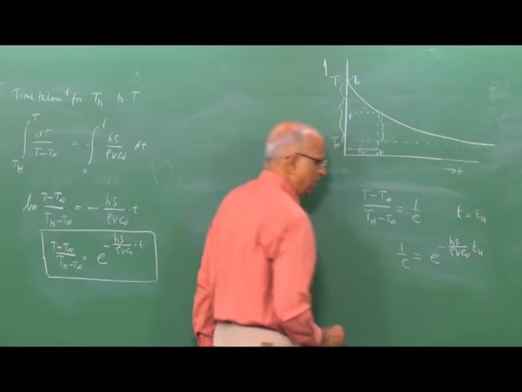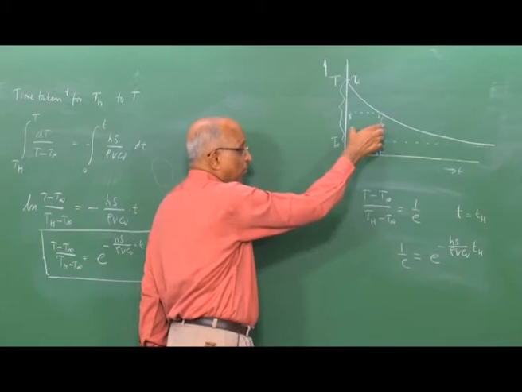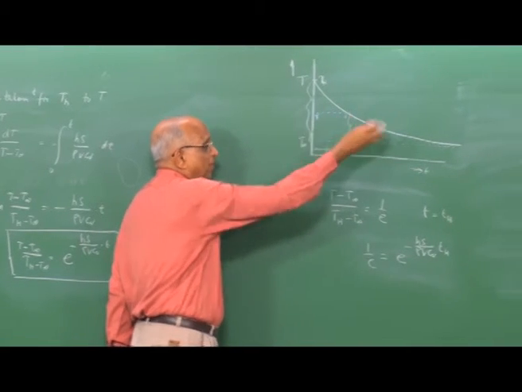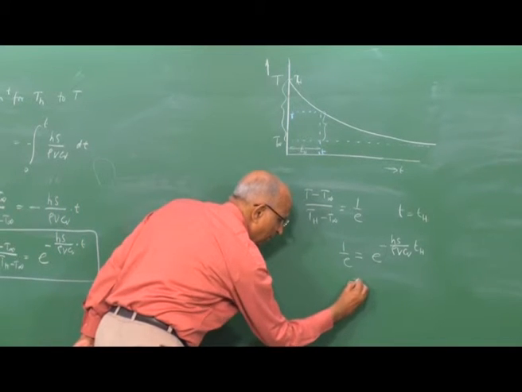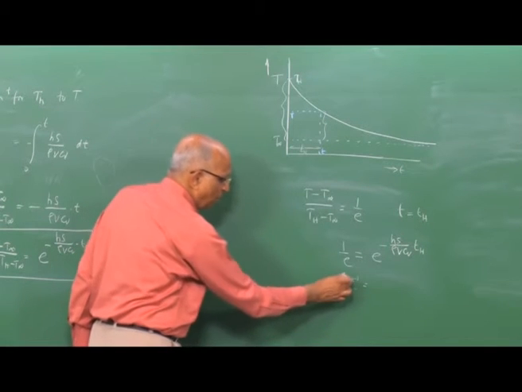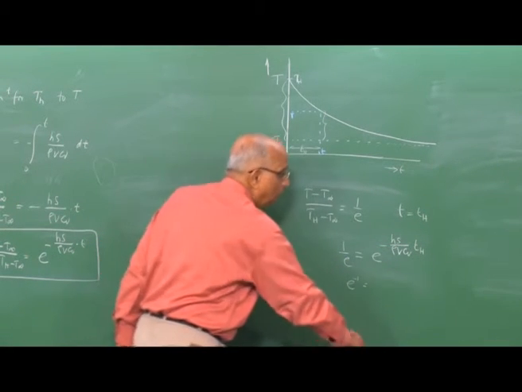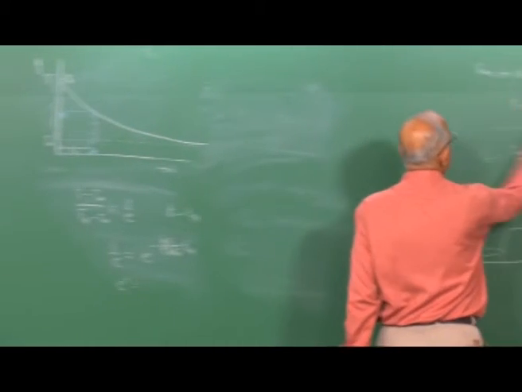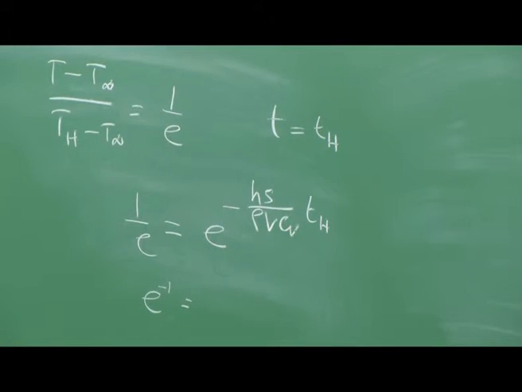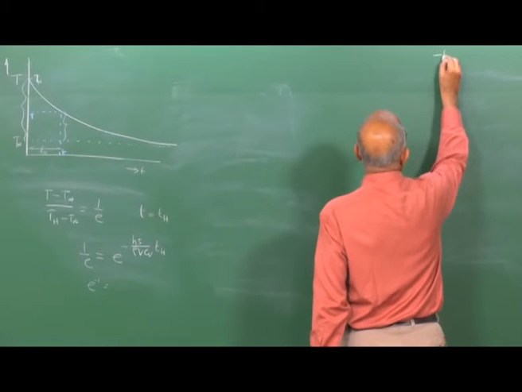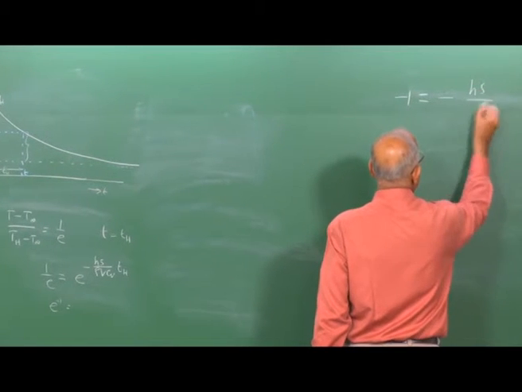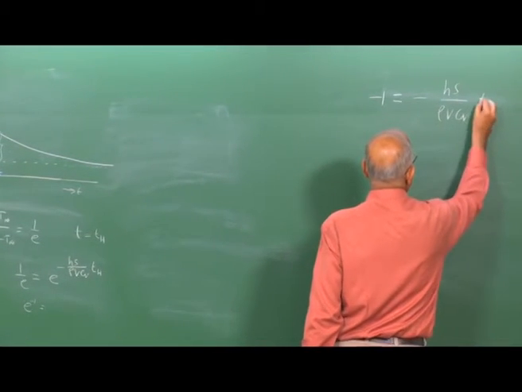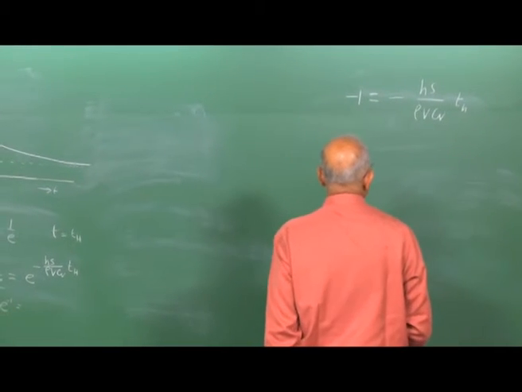This becomes my characteristic heat transfer time, because I presume that this is the time during which the maximum heat transfer takes place, afterwards it goes slowly. On the left hand side I have e to the power minus 1, therefore minus 1 is equal to minus Hs divided by rho V Cv into Th, the characteristic heat transfer time.